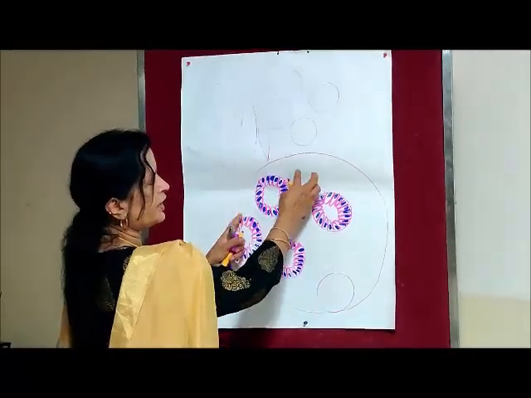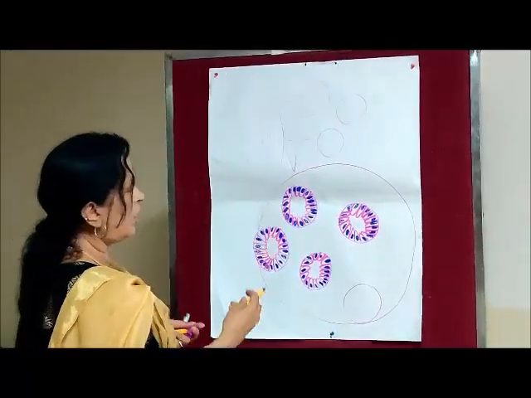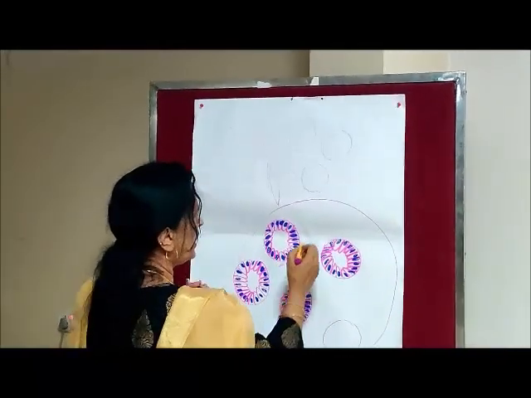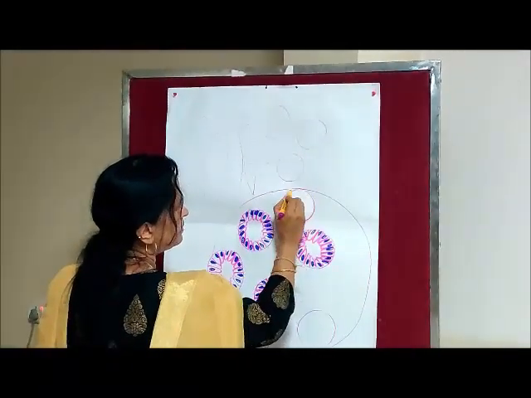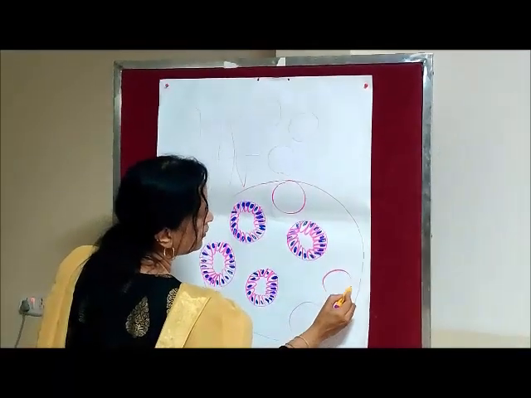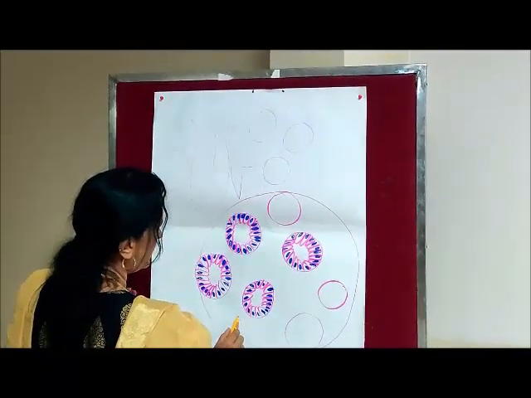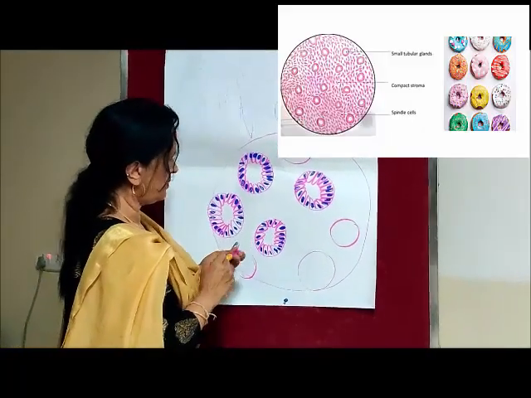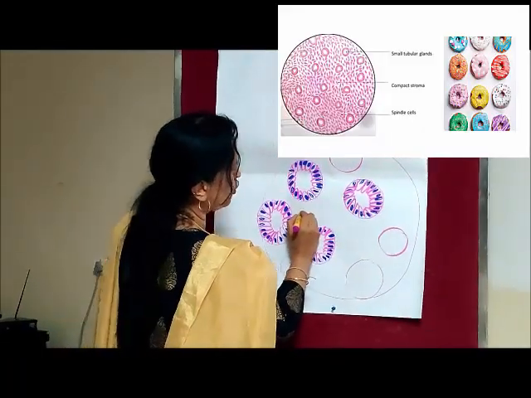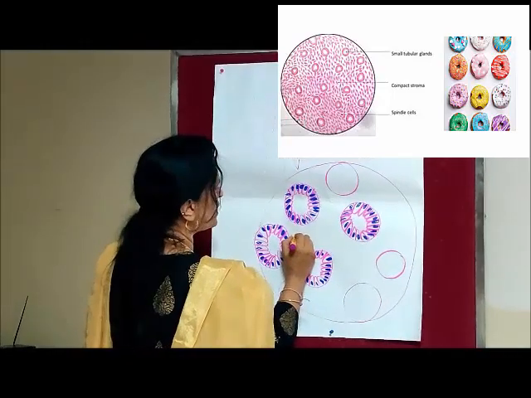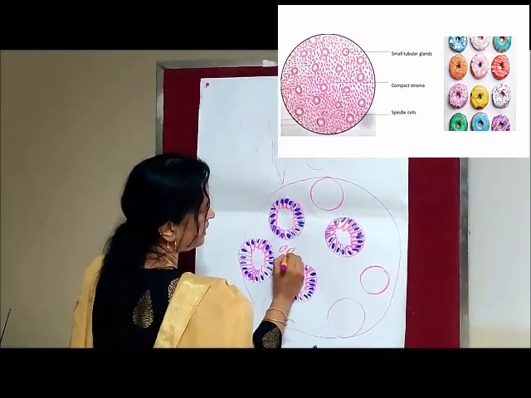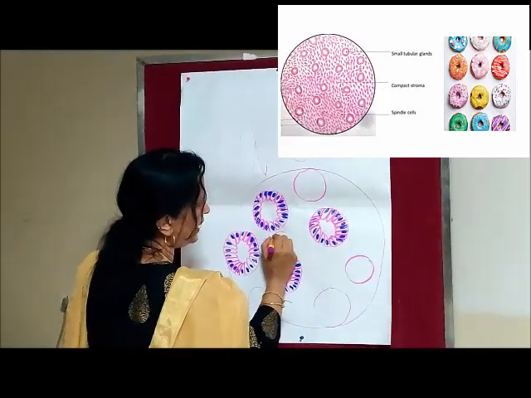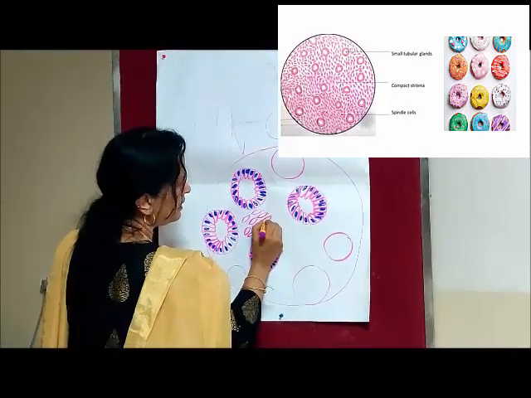So the rest of it is the stroma. So you have to write more glands here. So if I write 4 or 5, you will be very clever to write only 3 or 4. Okay, at least these many. Then the stroma has short spindle shaped cells. And this is quite compact, dense and compact.